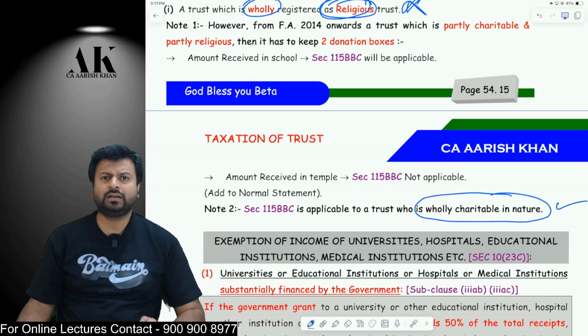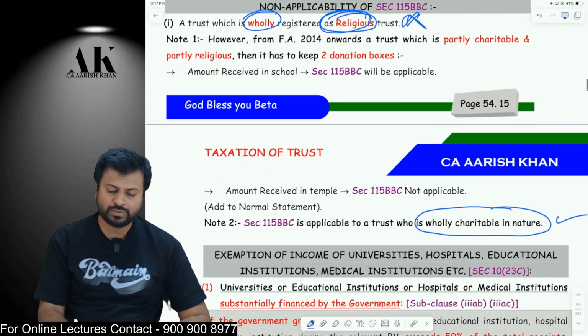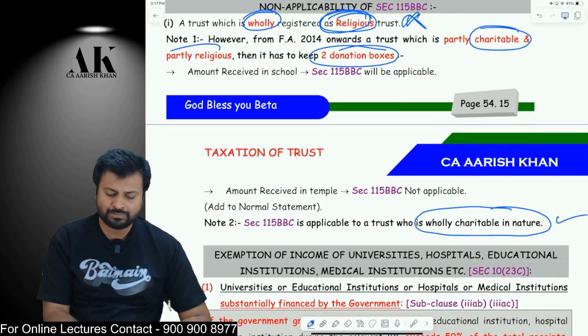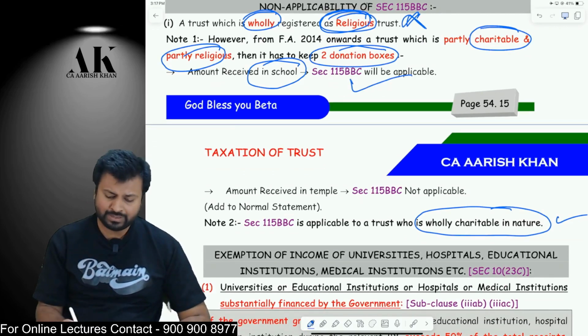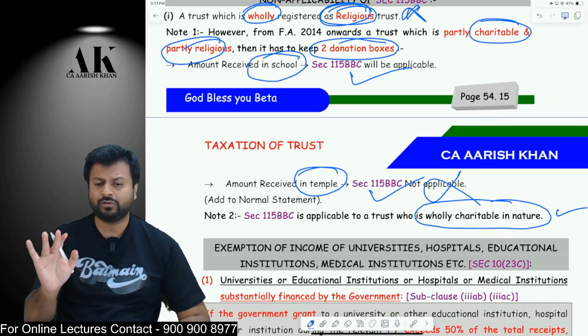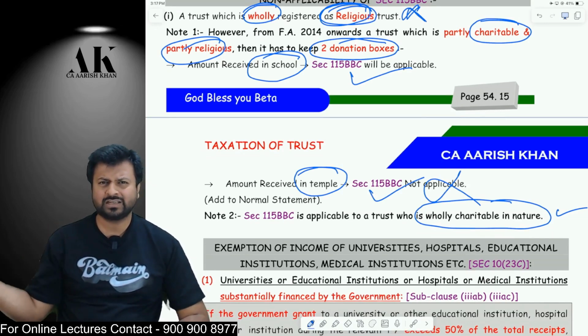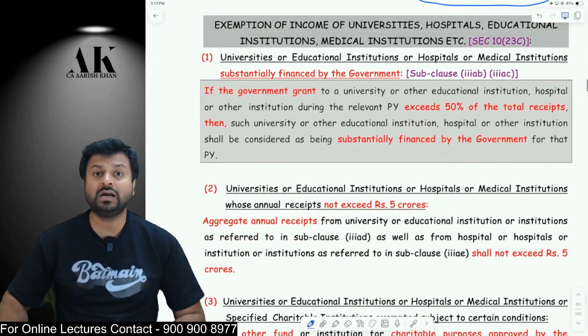What about if I am partly charitable and partly religious? Then you have to keep two donation box. Two donation box has to be kept by the assessee. If you are partly charitable and partly religious, and the amount which is received in charitable purpose, 115 BBC will be applicable, and the amount which is received for religious purpose, 115 BBC will not be applicable for that purpose. Okay, one kind of question was asked in one of the MTPs in the recent one. You can go and check over there. Okay, now coming to the first regime.